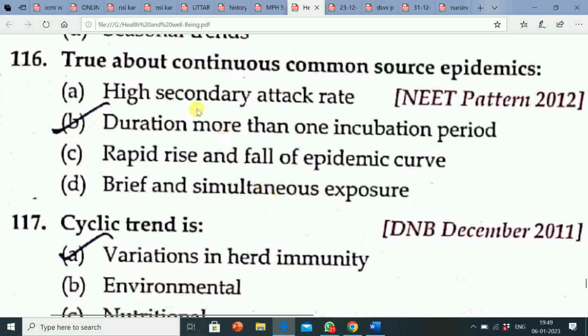Next question is, true about continuous common source epidemics? Option A, high secondary attack rate. Option B, duration more than one incubation period. Option C, rapid rise and fall of epidemic curve. Option D, brief and simultaneous exposure. Correct answer is option B, that is duration more than one incubation period.